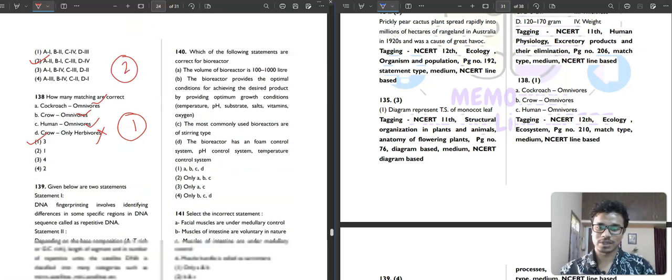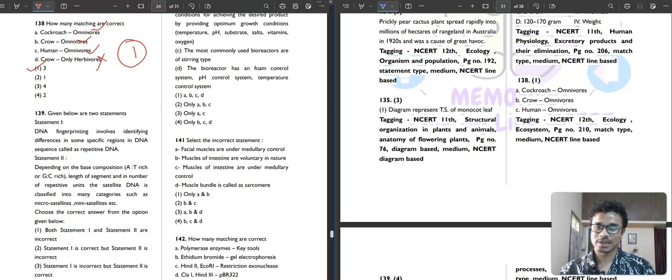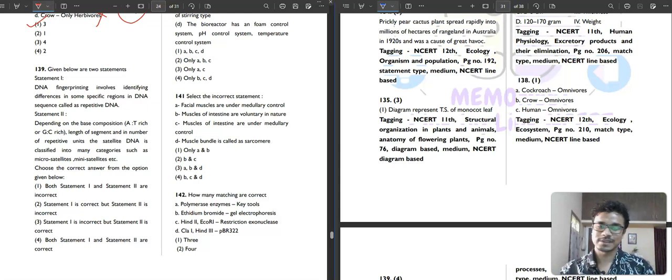Then question number 139, a statement based question. Statement first says that DNA fingerprinting involves identifying differences in some specific regions in DNA sequences known as repetitive DNA. So DNA fingerprinting involves identifying the sequences that are called repetitive DNA.